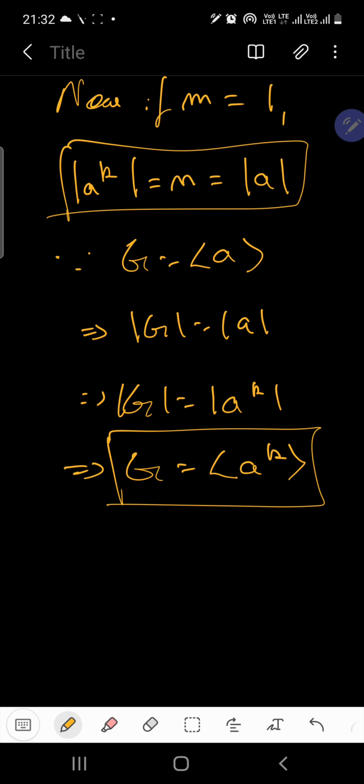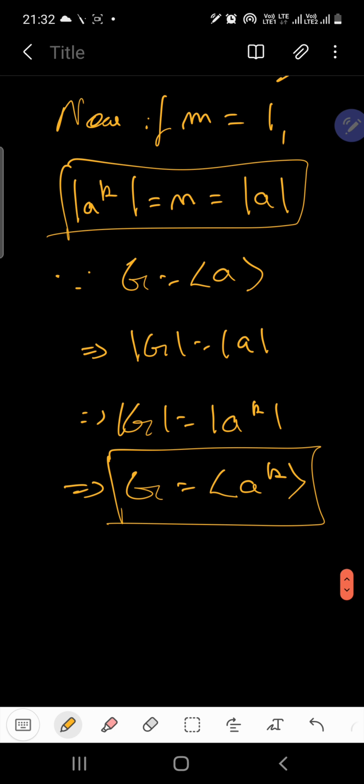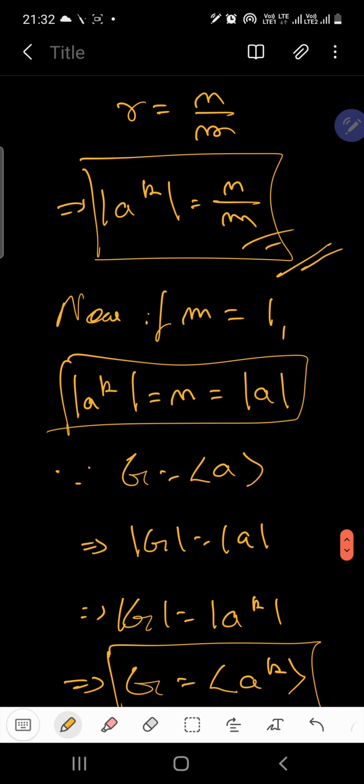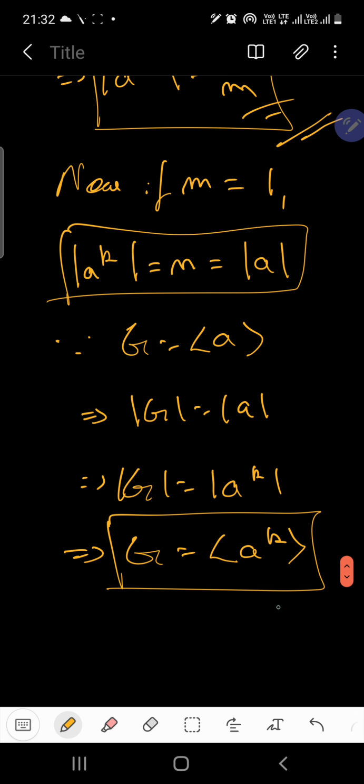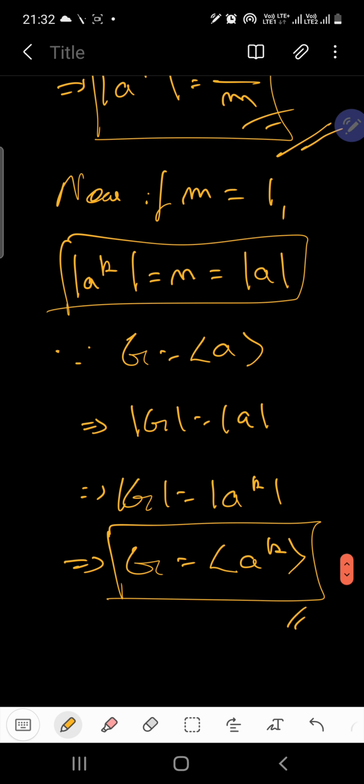So this is actually a both-sided proof. G can be generated by A to the power K if GCD of N and K is 1, and from the reverse side also, if GCD of N and K is 1, then this condition is true, which indicates that G is generated by A to the power K. So this leads you to the both-sided proof. Am I clear? So this is a very important fact for group theory as well as a very important proof.